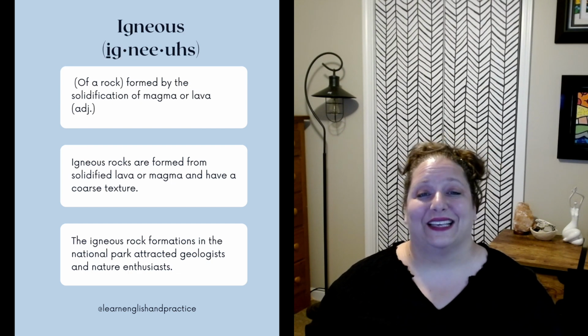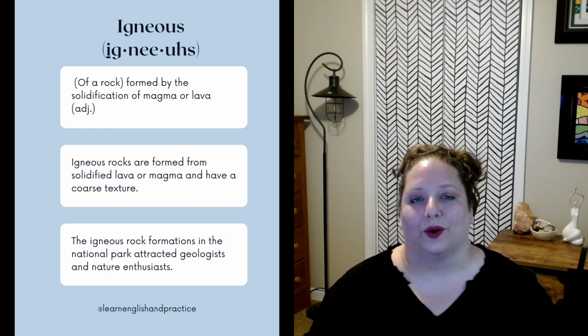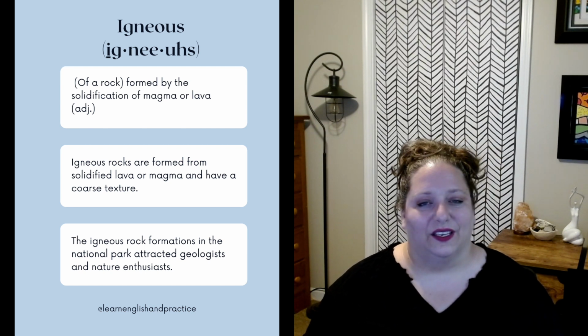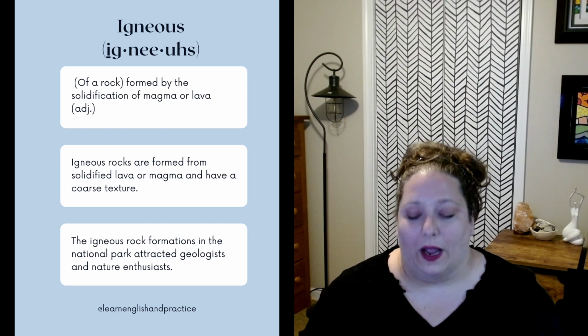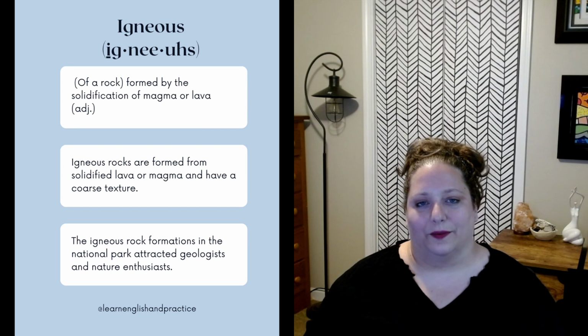Next we have igneous, and this means of a rock formed by the solidification of magma or lava. It's an adjective. So it's a particular type of rock. It's a word that's used to describe the rock.